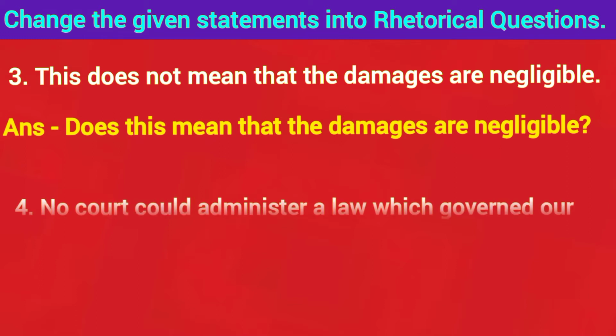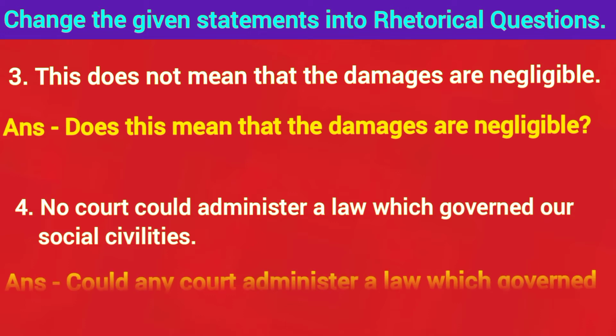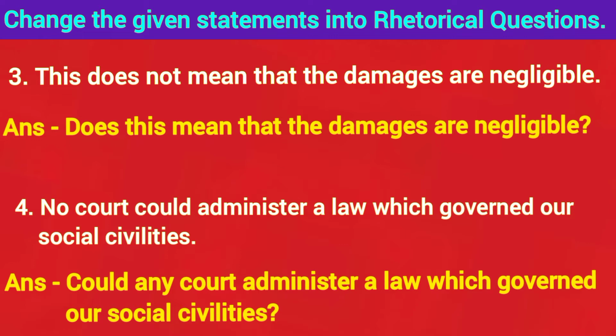Fourth: no court could administer a law which governed our social civilities. Here the answer is, could any court administer a law which governed our social civilities? The statement is negative, so the rhetorical question will be affirmative. Here you have to remove no. The statement is changed into a rhetorical question, so you have to take the helping verb first, then the subject, then the main verb and then other words. In the ending, you have to give a question mark.